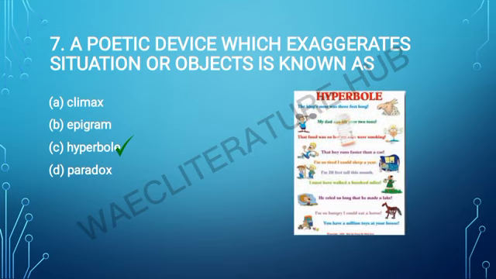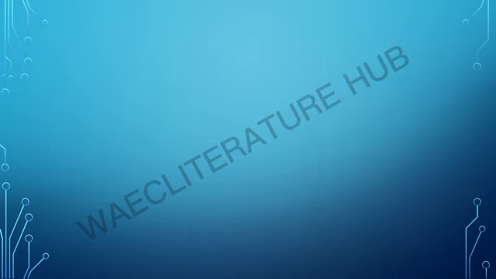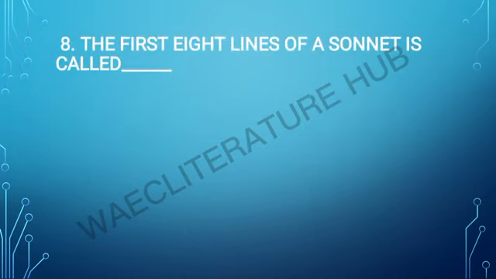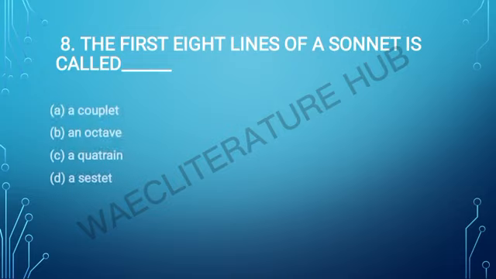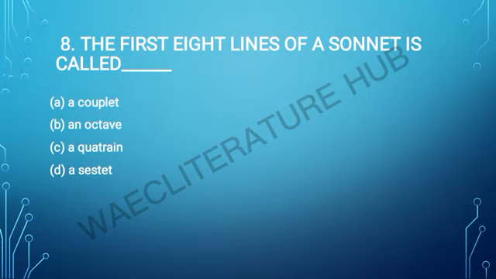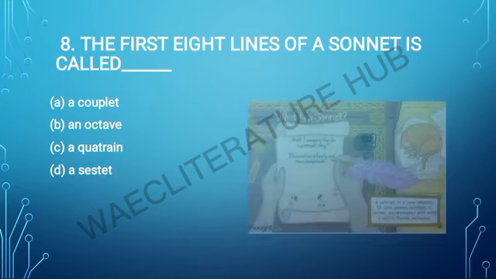You can see several other examples of hyperbole here, so you can always pause to read it. The first 8 lines of a sonnet is called dash. A couplet, an octave, a quatrain, a sestet, and the answer is an octave.